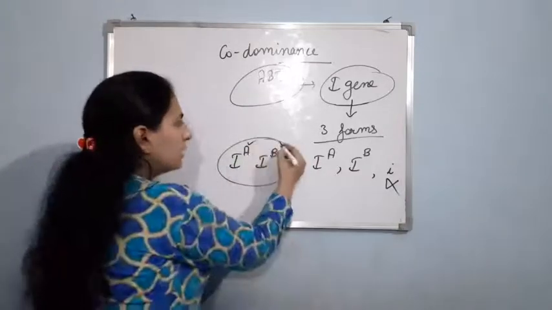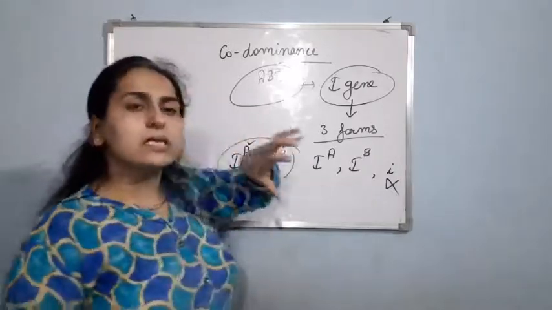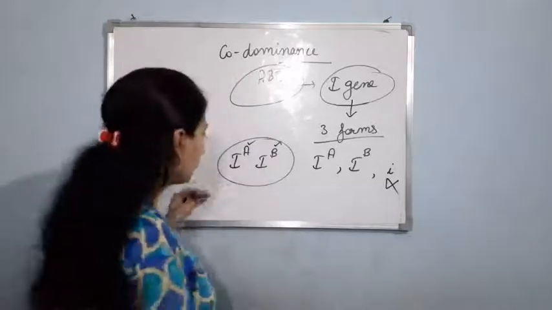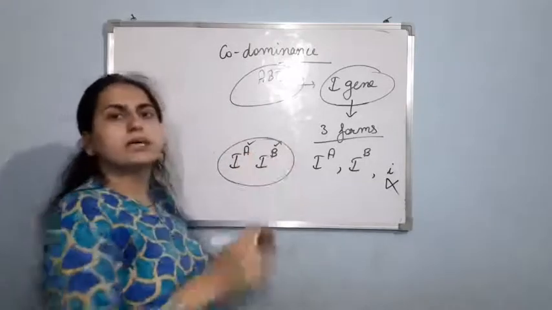A is also dominant, B is also dominant. So now what will happen? The resultant blood group of the human being will be AB. It means this allele is also showing its effect. This allele is also showing its effect.